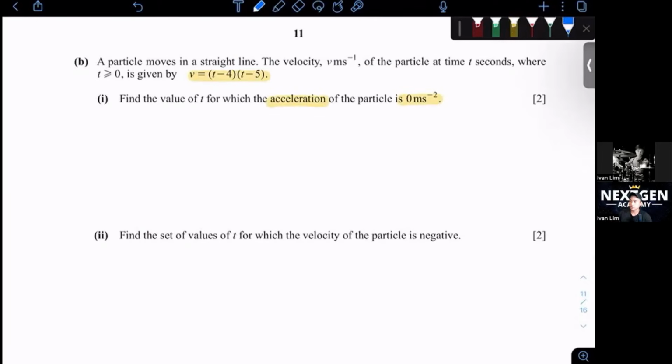So what's the relationship between displacement, velocity, and time? I always tell my students, write this: S, V, A. Going down, differentiate; going up, integrate. So we want to find acceleration? Let's differentiate V. You just got to open up the bracket: t squared minus 9t plus 20. Differentiate V, because A is dV over dt, which will give you 2t minus 9.